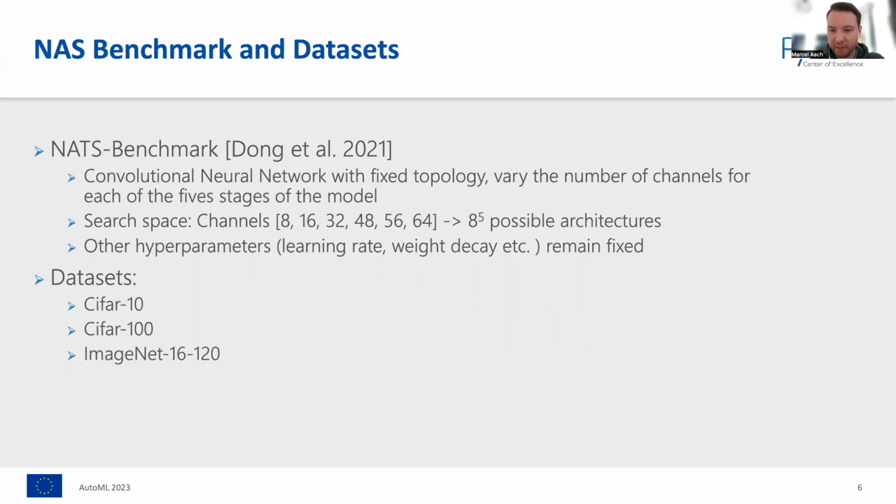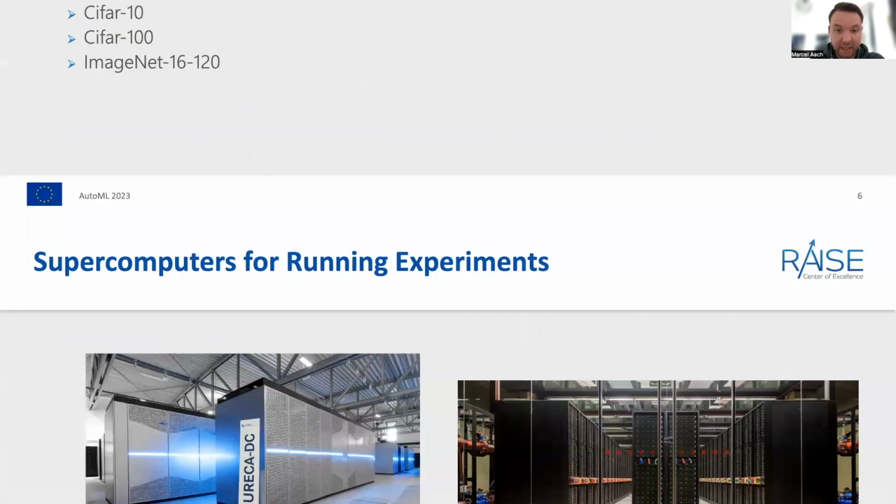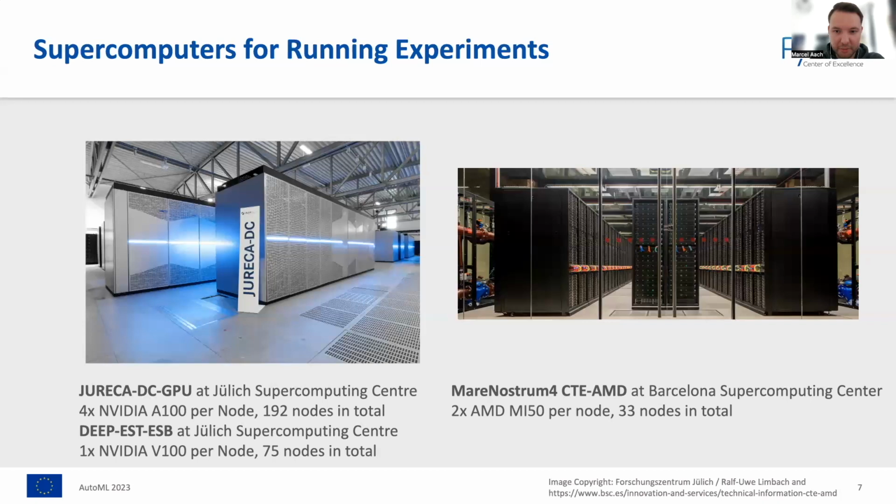The datasets supported by this benchmark are all from the computer vision domain, namely CIFAR-10, CIFAR-100, and ImageNet16-120, which is a downsampled version of ImageNet with just 120 classes. The supercomputers we ran these experiments on are located here in Jülich and in Barcelona, featuring machines with NVIDIA A100 GPUs, the older generation V100, as well as the AMD MI50 GPUs.